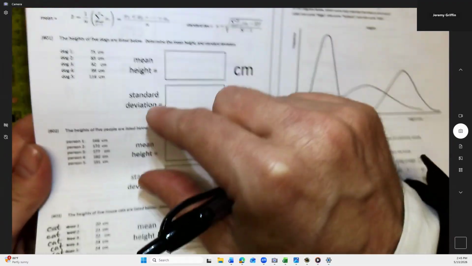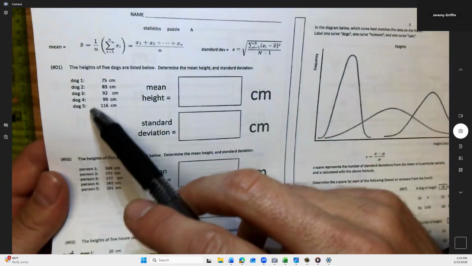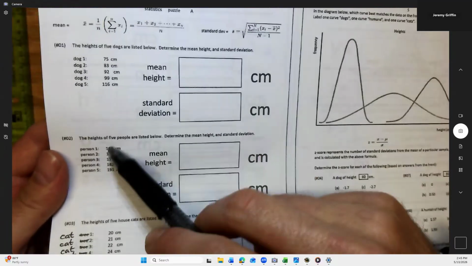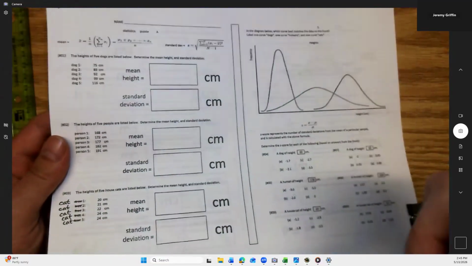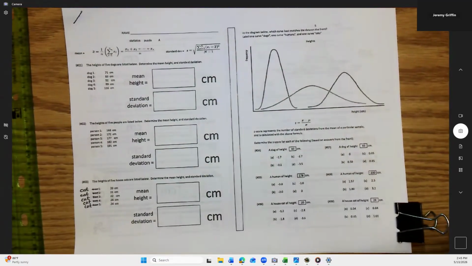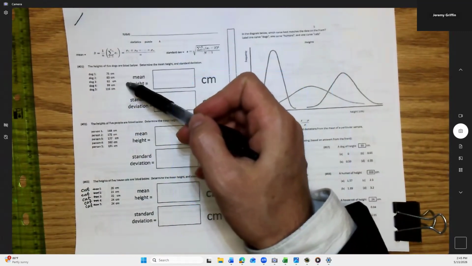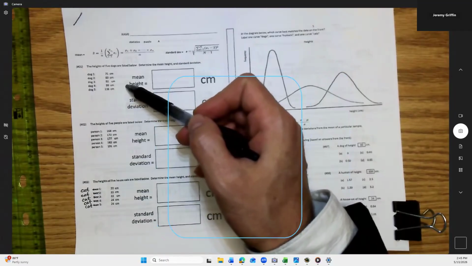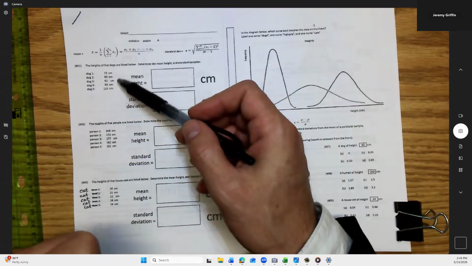But the first 3 questions I have samples of data. It looks like we have heights of dogs, heights of people, and heights of cats. You guys see that? So okay, dogs, people, and cats. Right? Now, just from life experience, you can have an idea of, okay, dog height. Aren't there all different size dogs? There's little tiny chihuahuas. There's big Great Danes. There's all in the middle. Okay. So a lot of variability.